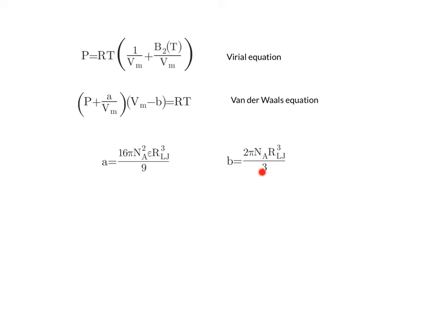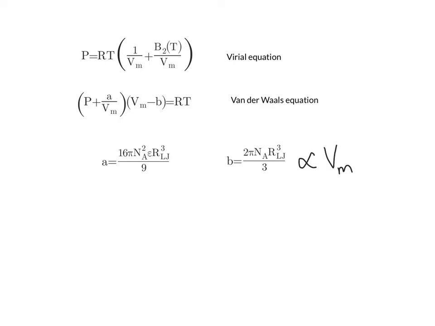Thus, we typically think about this parameter B in the van der Waals equation as being related to the volume of a particle. So B is proportional to the volume of a mole of particles, the molar volume.